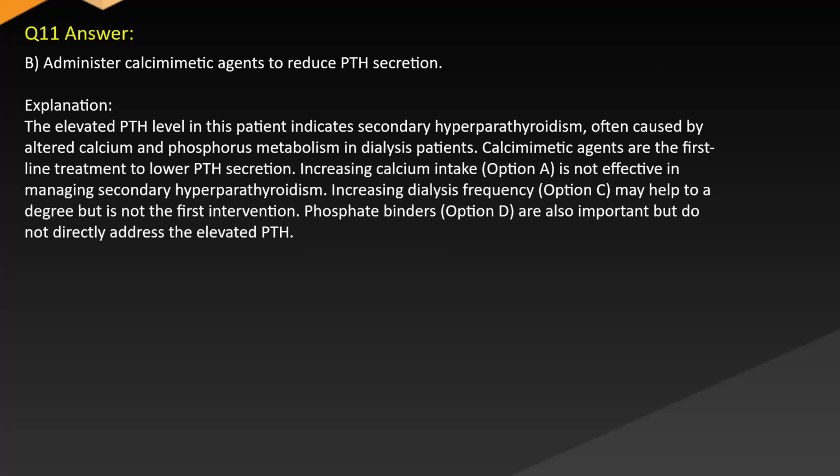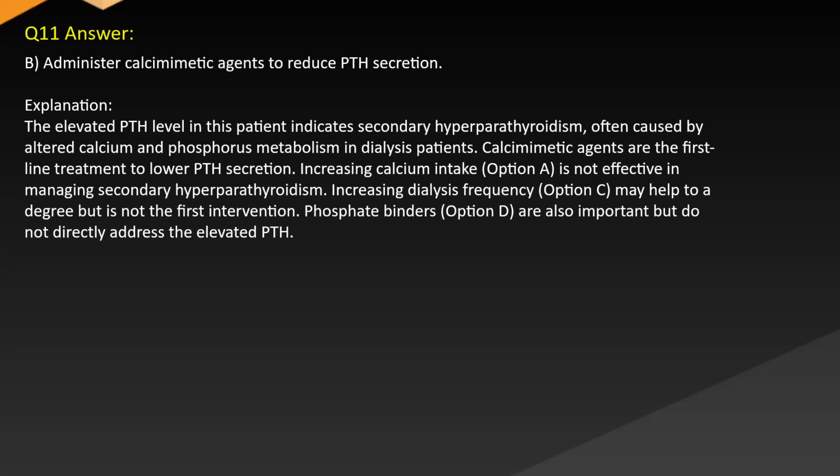Answer: B. Administer calcimimetic agents to reduce PTH secretion. Explanation: The elevated PTH level in this patient indicates secondary hyperparathyroidism, often caused by altered calcium and phosphorus metabolism in dialysis patients. Calcimimetic agents are the first-line treatment to lower PTH secretion.